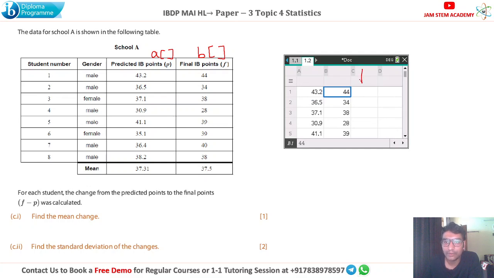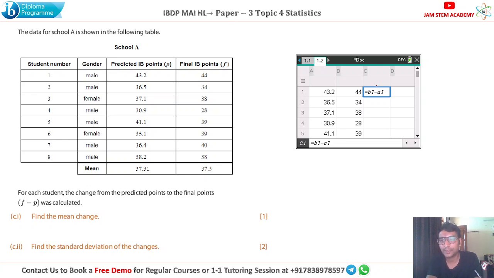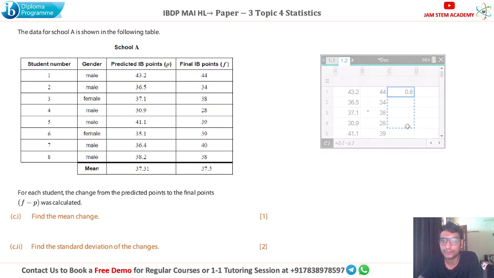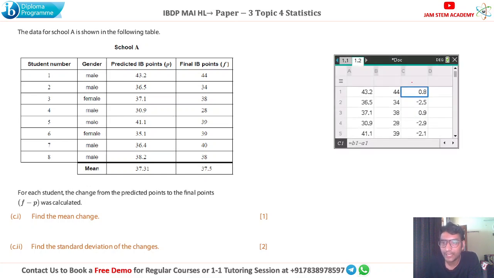Now in column C, from this cell, we need the difference of the final and the predicted. So I will use equals, this is the B1 cell and this is the A1 cell, right? So I will use equals B1 minus A1 and hit enter. Once you hit enter, you will get the difference, which comes out as 0.8. Now you can drag this down, and you will get this third column, column C, as the change. Remember, in column C I'm writing all the changes.